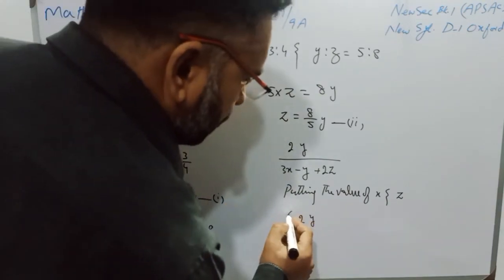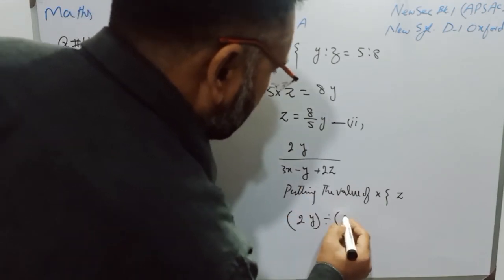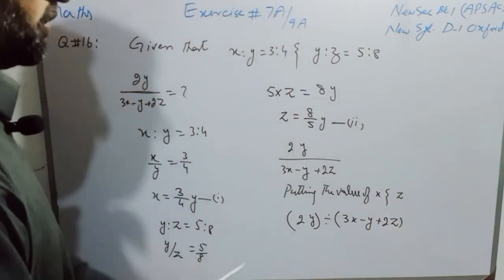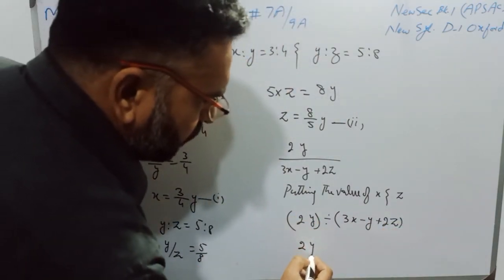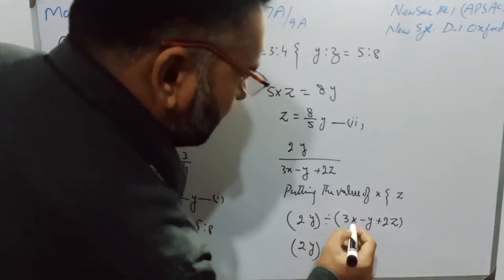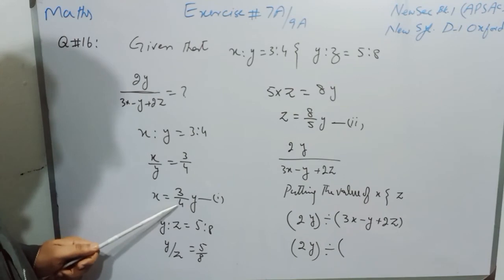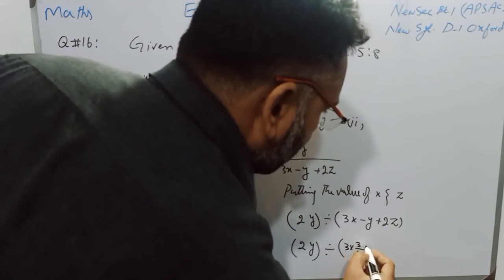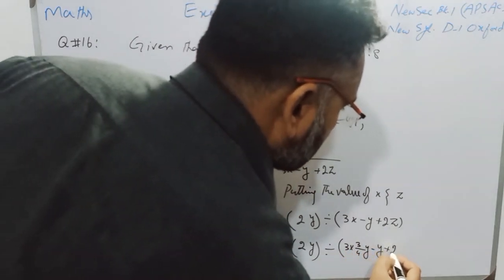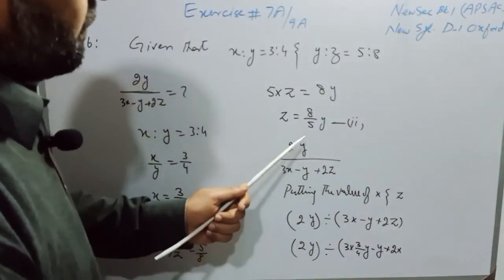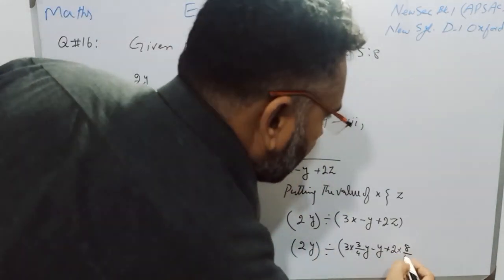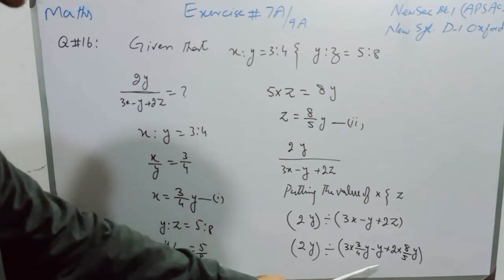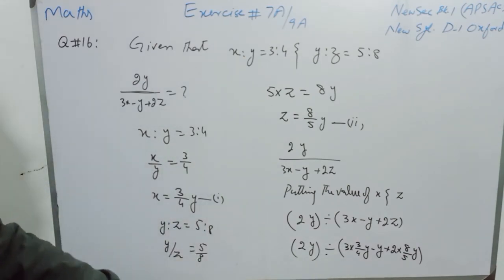So it is written as 2y divided by 3x minus y plus 2z, and now I will put the values, and 2y will remain as it is. 2y divided by, in place of x, I will write 3/4 y. So it is written 3 multiplied by 3/4 y minus y plus 2 into, in place of z, I will write 8 over 5y. Now students, I will simplify this bracket first and then we will do the reciprocal.